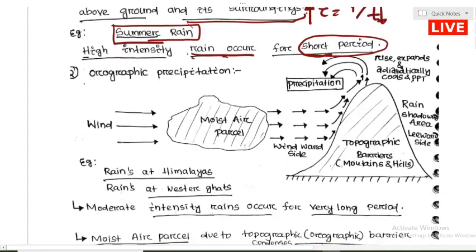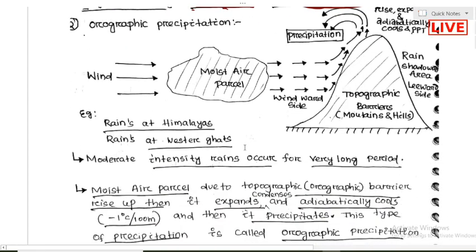Now orographic precipitation occurs when there is a mountain barrier or topographic barrier. So this is the wind. The wind is blowing in this direction, and the moist air parcel, moist air meaning there is some moisture, comes and strikes a topographic barrier, a mountain hill.